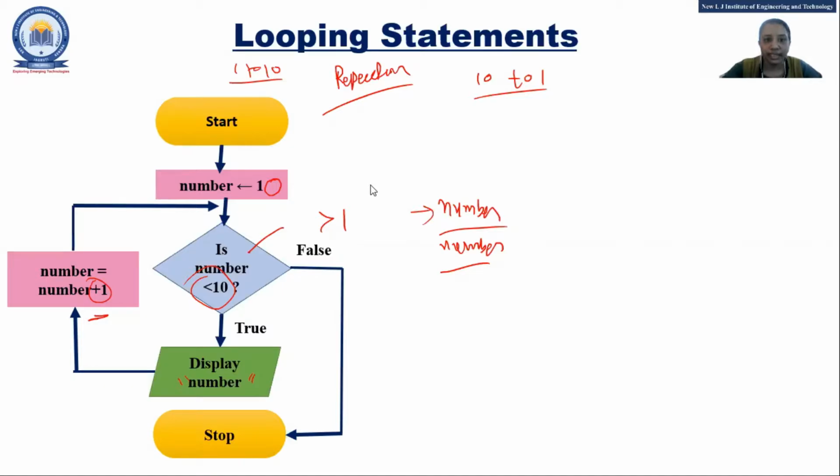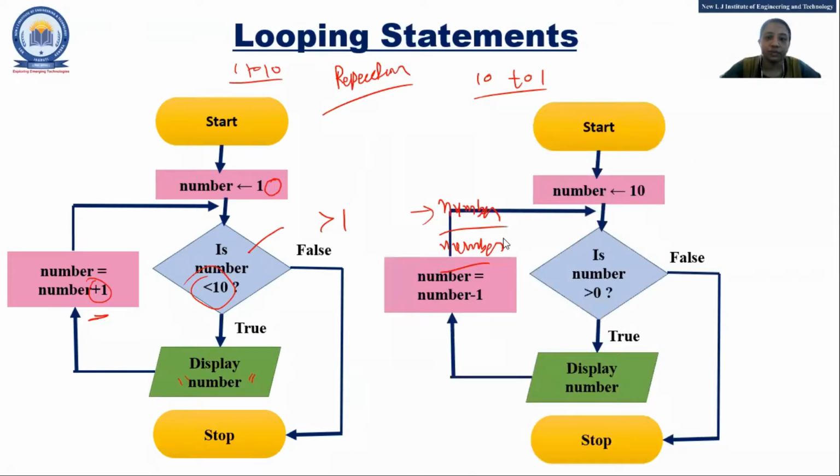Okay, so the next thing is what? We'll start with the syntax, how we are supposed to write it. This I have already drawn, right? Here you can also write number greater than 0. Then what is the change in output? Just think about that and let me know after some time. I have written number greater than 0 and number greater than 1. Is there any change in output? Just let me know after thinking for a few seconds.